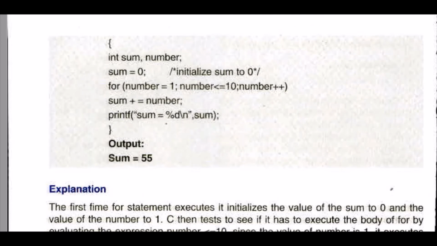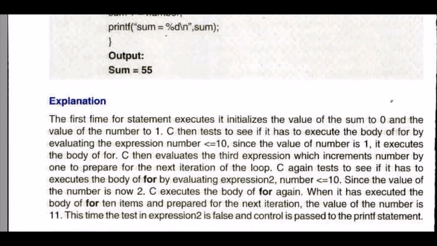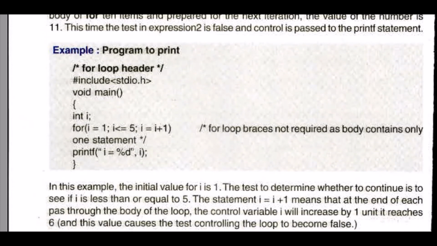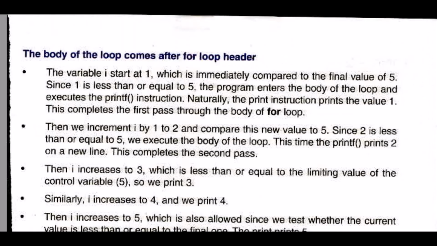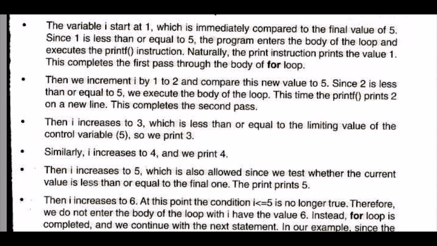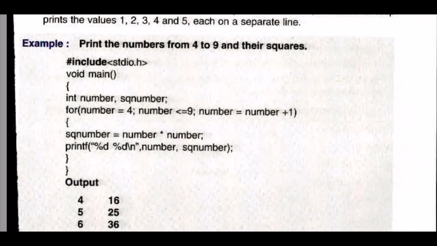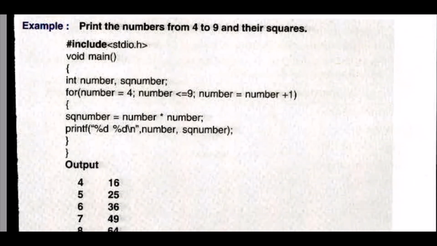This is an example program to print the sum of first 10 natural numbers. Here we initialize a value, and this is the explanation of the program. This is the loop condition. Now this is an important program. You input a value, initialize a value, and find the square of the value.